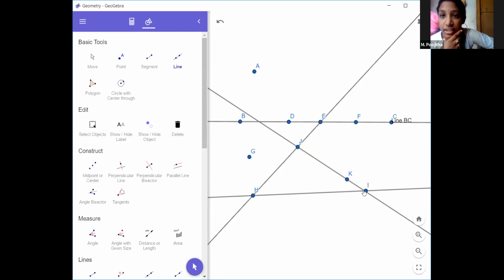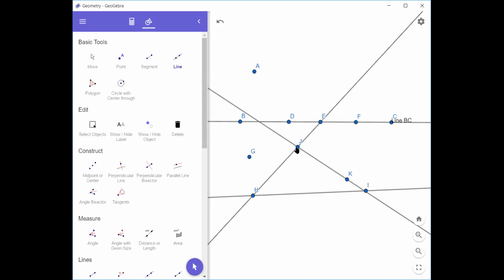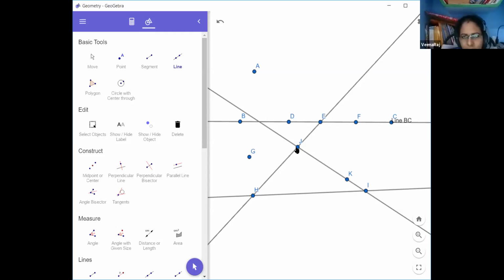J, K, I are the collinear points. Okay. H, J, E are also collinear points. And once you observe here, J, H, I, these three are on three different lines, right? That type of points are non-collinear points.